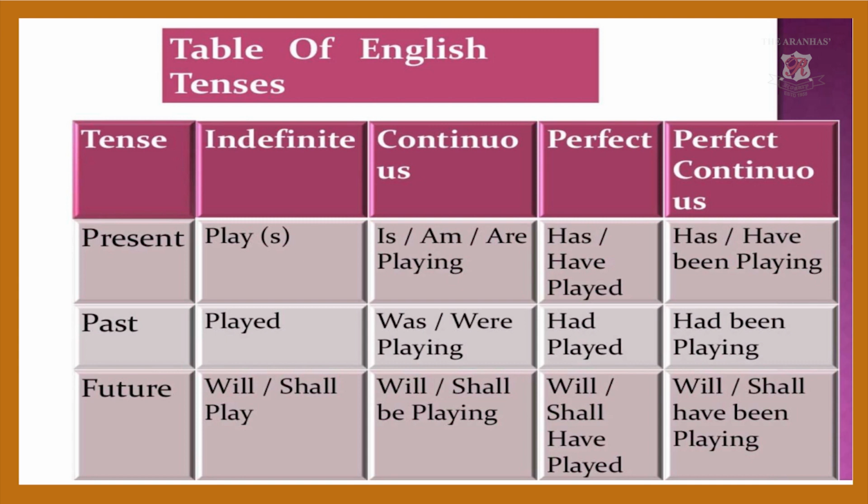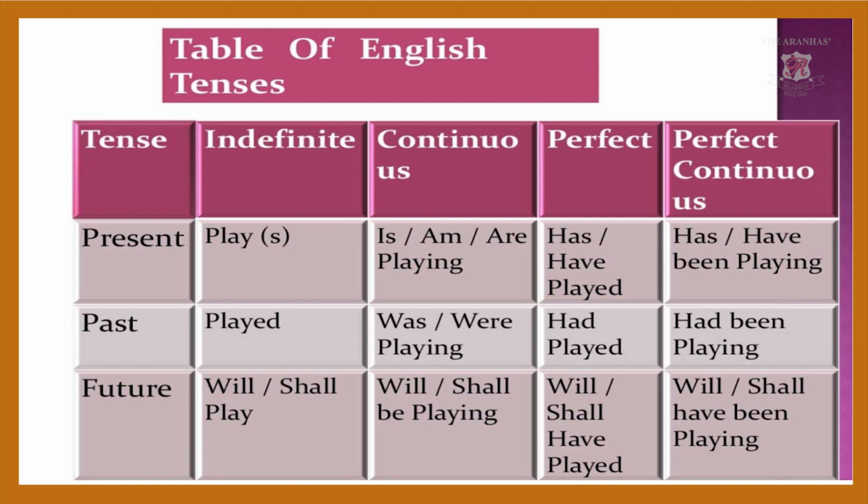See, the structure is am, is, are, playing. I explained this while explaining these sentences. She is playing, he is playing, I am playing, they are playing. If your subject differs, you have these options. Then the present perfect tense: has and have played.